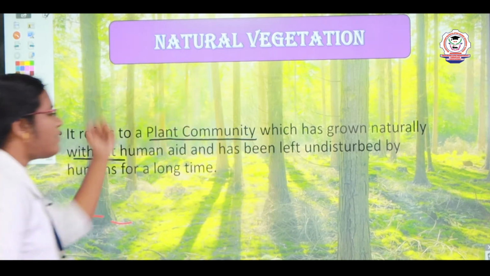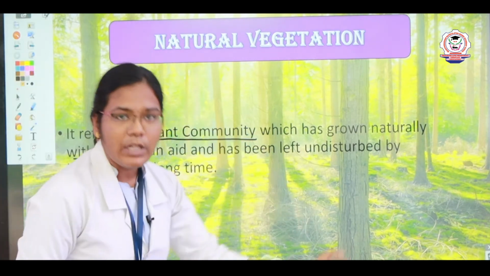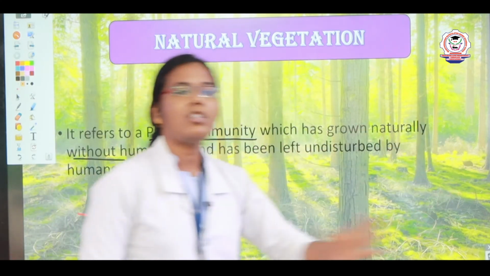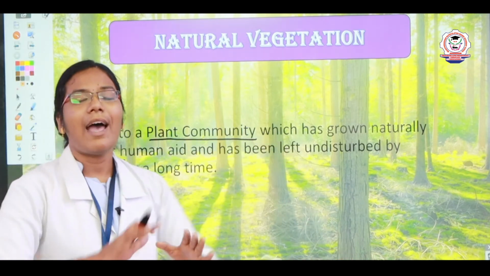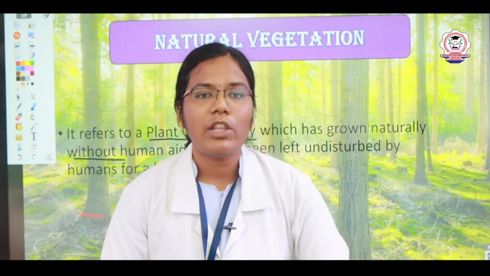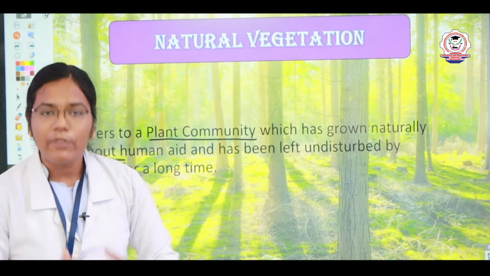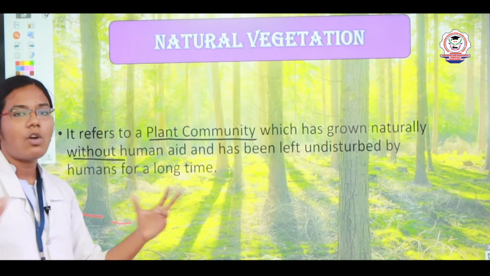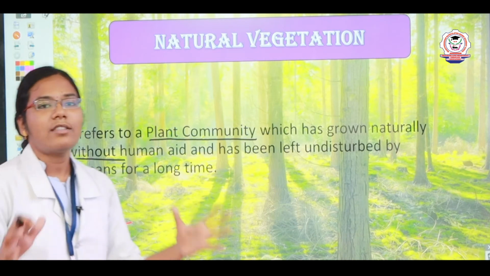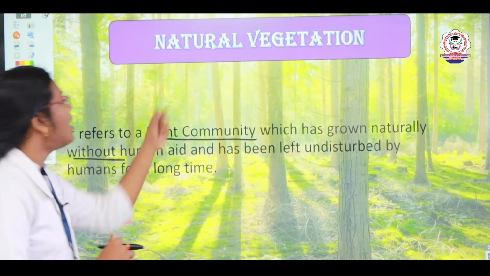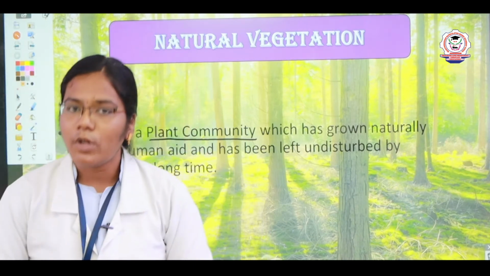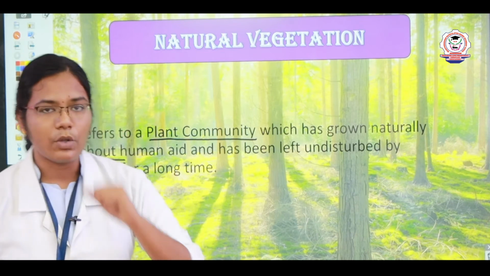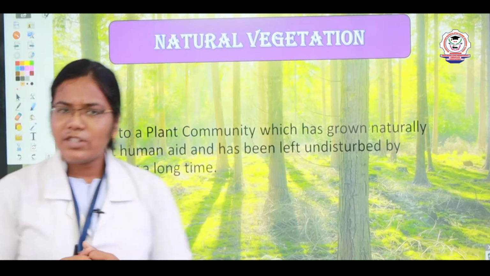So natural vegetation is a plant community grown naturally, the trees or plants which grow without the support of human aid, and the land is left undisturbed. Without the help of humans, the plants and trees grow on their own. It takes a long time. That is what we call natural vegetation. Simply, natural vegetation means plants and trees grow without the support of humans. I hope you understand what natural vegetation is, right?